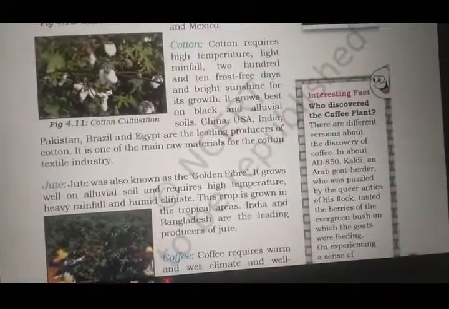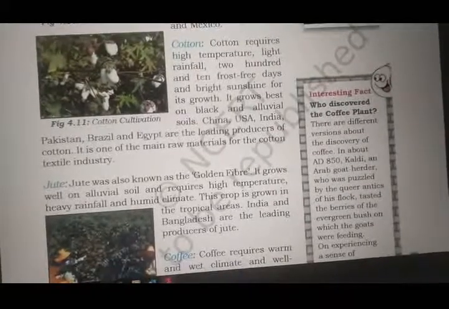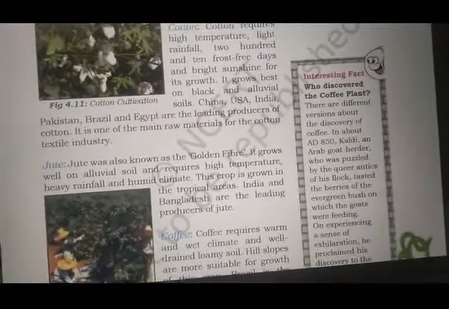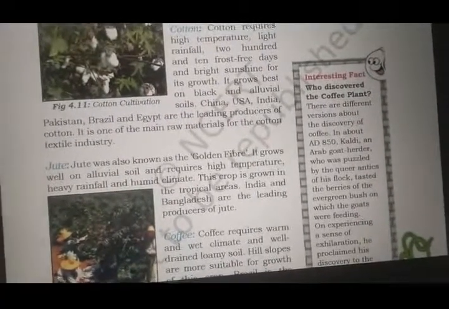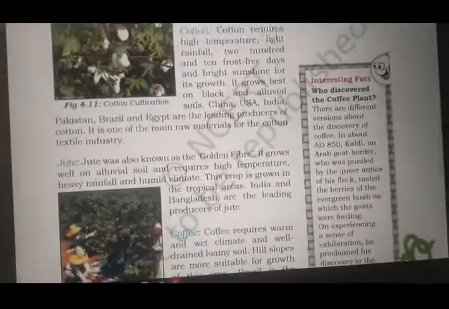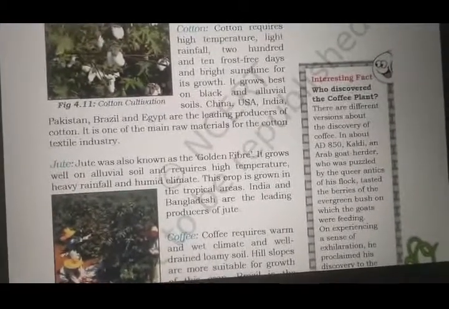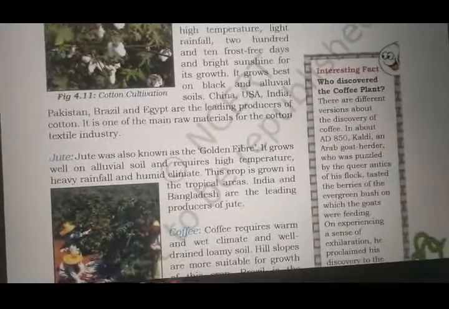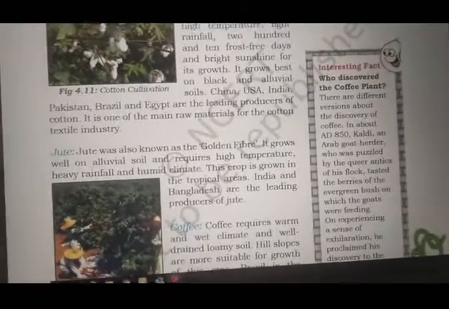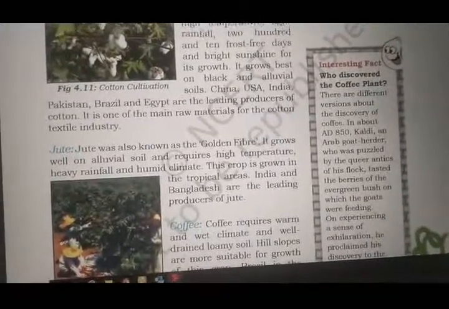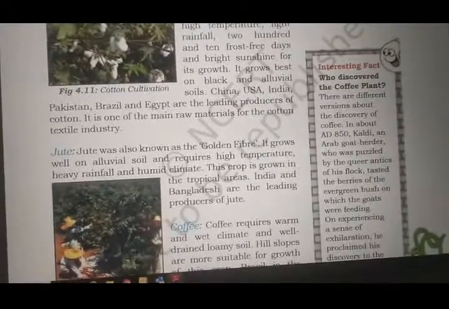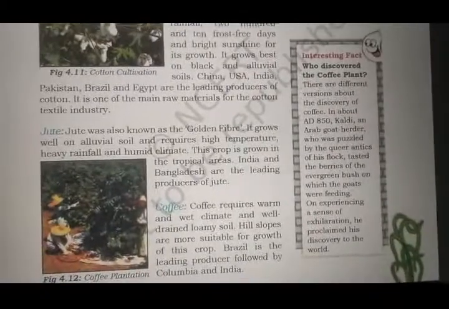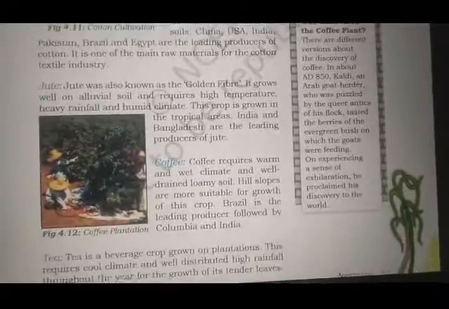So it grows best on black and alluvial soil. In India, we have black and alluvial soil, hence India also grows cotton, okay? And especially in Maharashtra, cotton is grown the most in India, okay? So black and alluvial soil. China, USA, India, Pakistan, Brazil, and Egypt are the leading producers of cotton. Please understand all of these names, underline them. It is one of the main raw materials for the cotton textile industry. So the cotton textile industry always requires cotton.